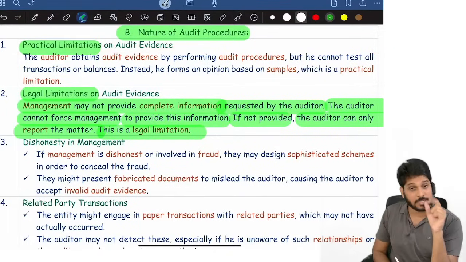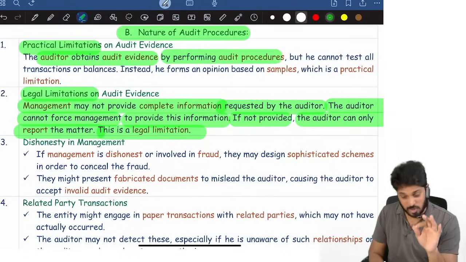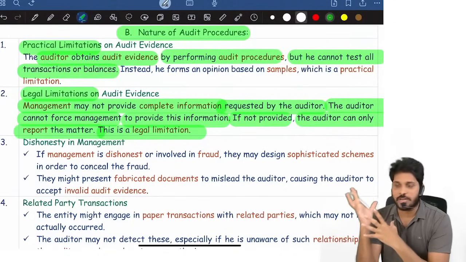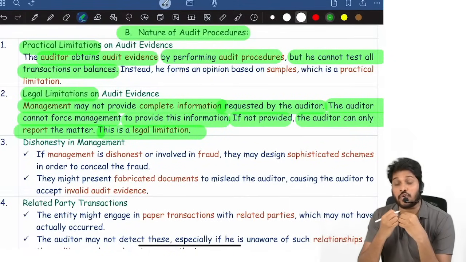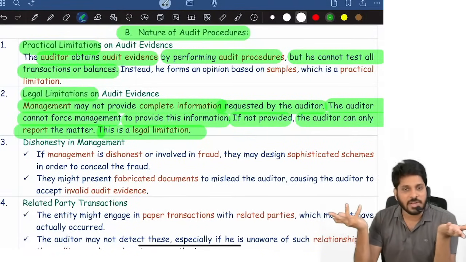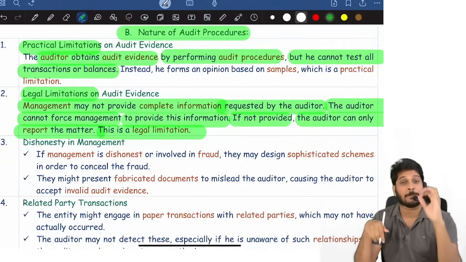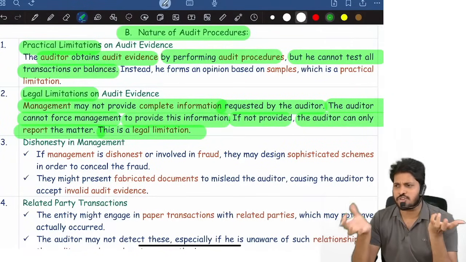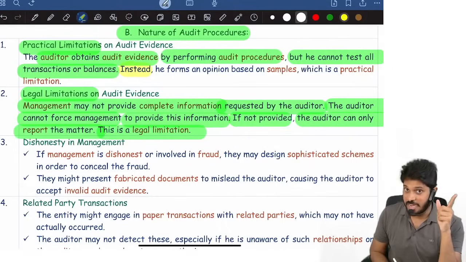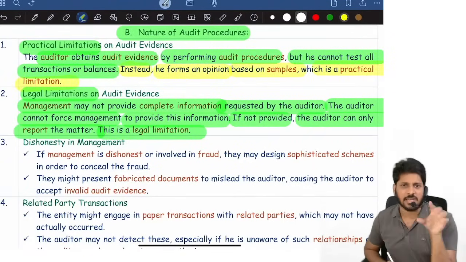That's it. Practical limitation. What is practical? The auditor obtains evidence by performing audit procedures, but he cannot test all the transactions or balances. Look at Reliance Industries, look at DMart, look at these big companies. Crores of transactions. The number of transactions is more than 1 crore, 2 crore. How many can we verify? This is a practical limitation. The auditor cannot test all the transactions. We do testing based on sampling only. We will not verify 100% of transactions. Instead of verifying 100%, what do we do? We form our opinion based on a sample, which is a practical limitation in the audit.